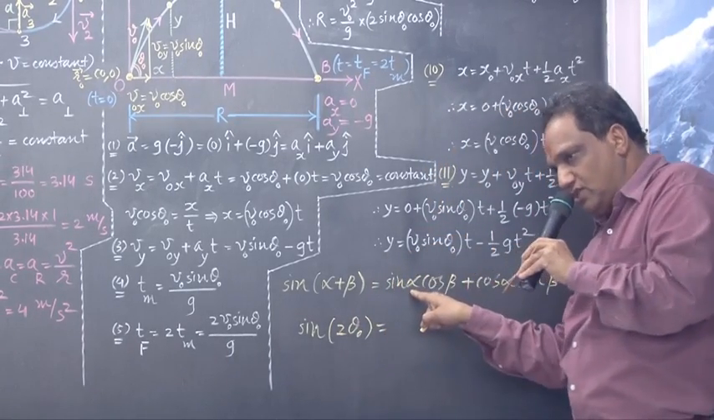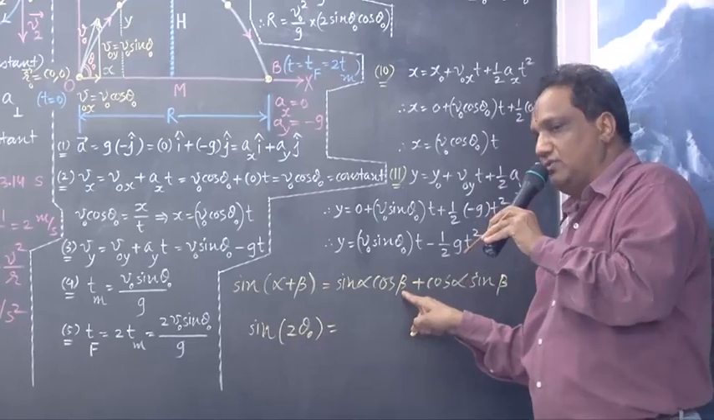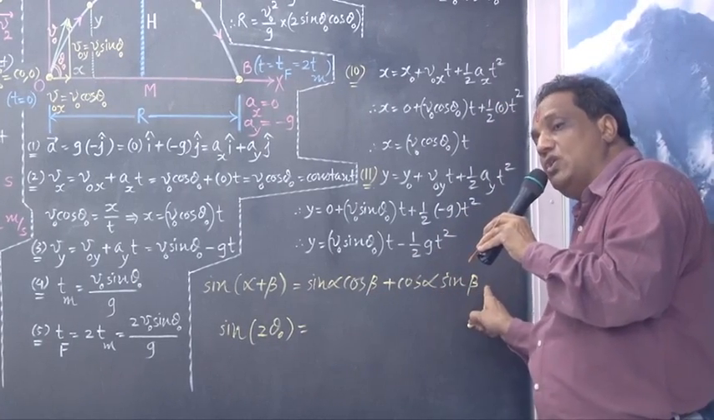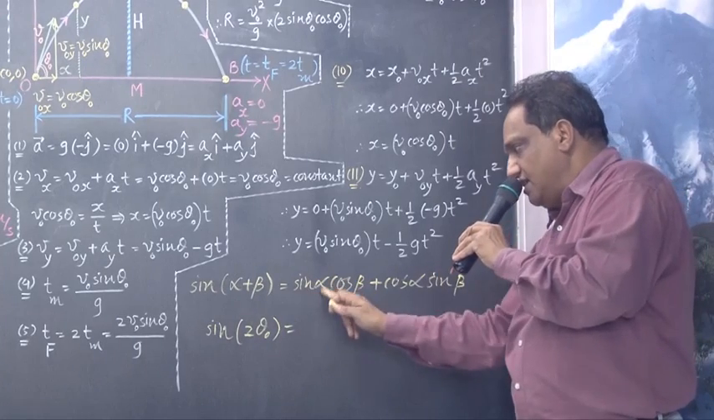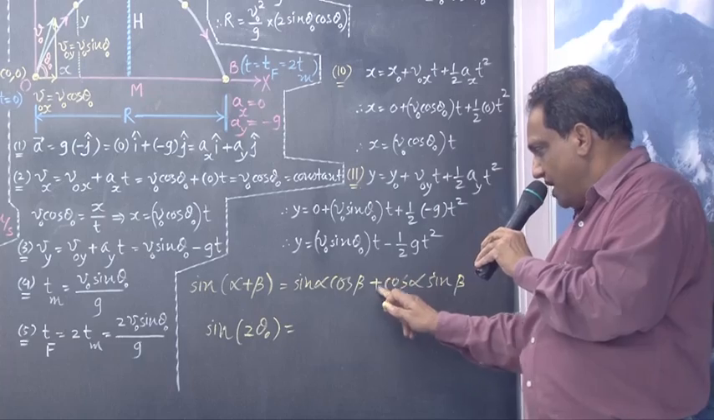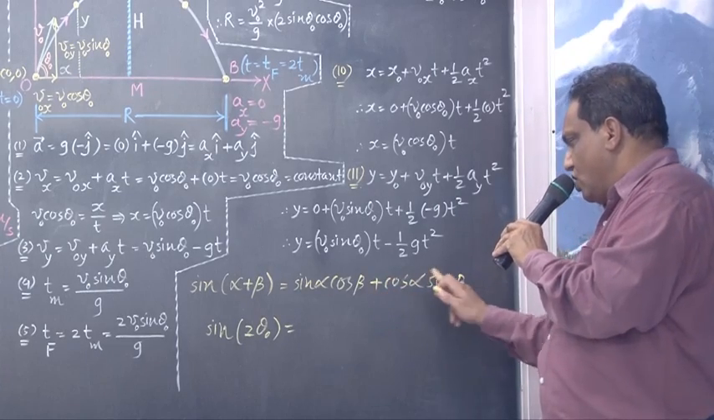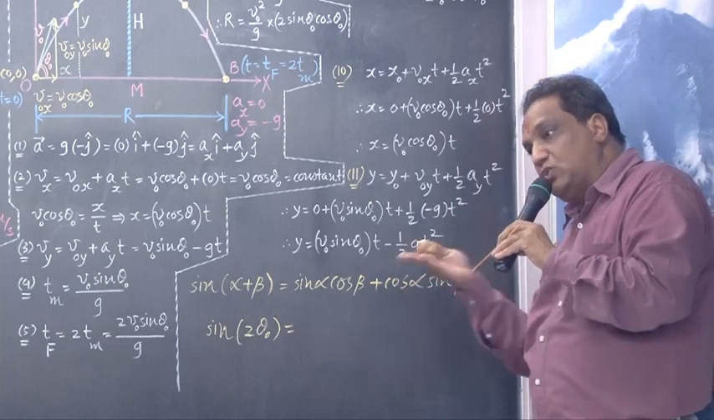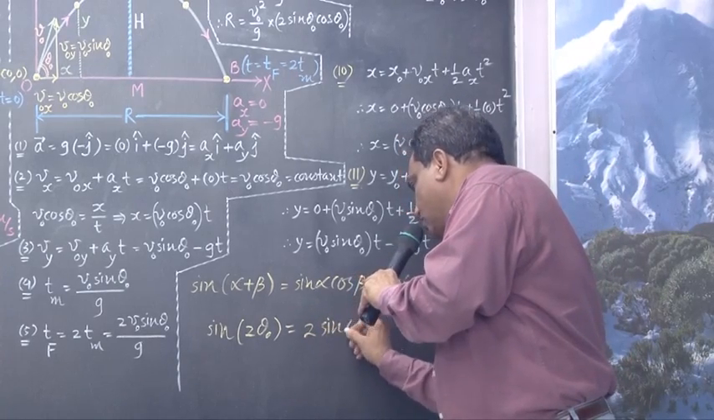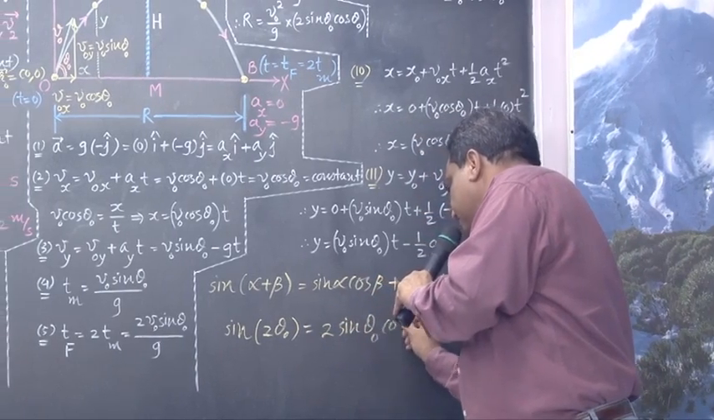Alpha is also theta 0. Beta is also theta 0. So speaking out from here: sin theta 0 cos theta 0, plus again sin theta 0 cos theta 0. So it is 2 times sin theta 0 cos theta 0.